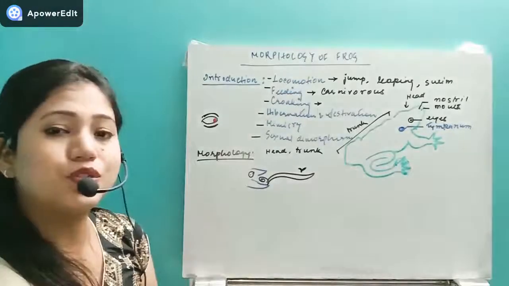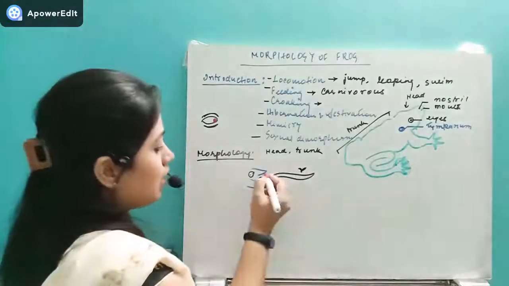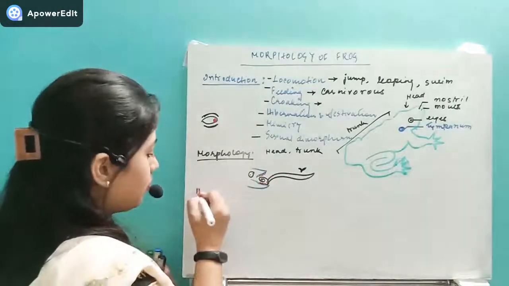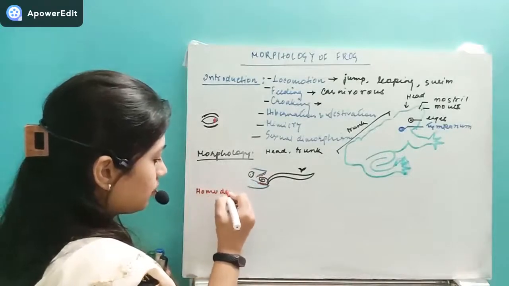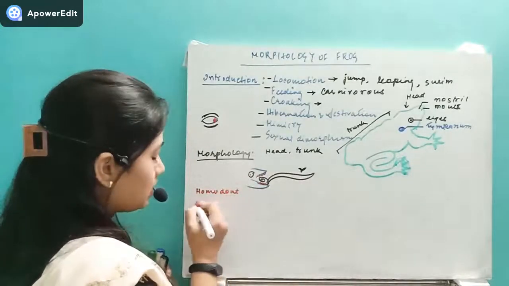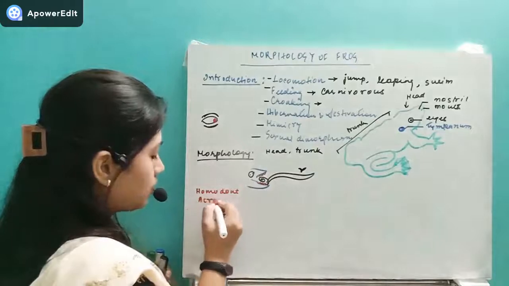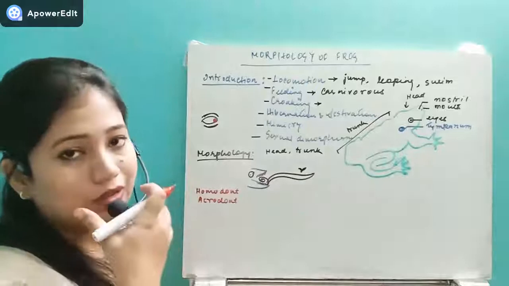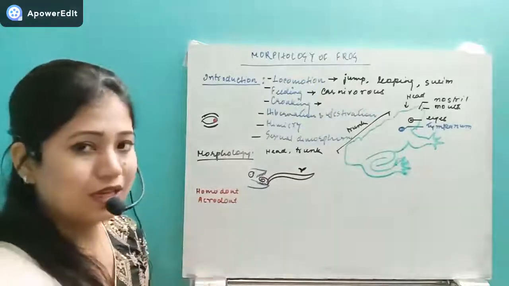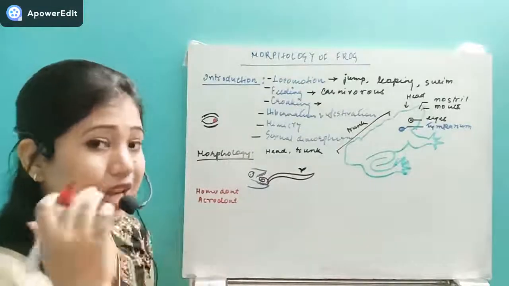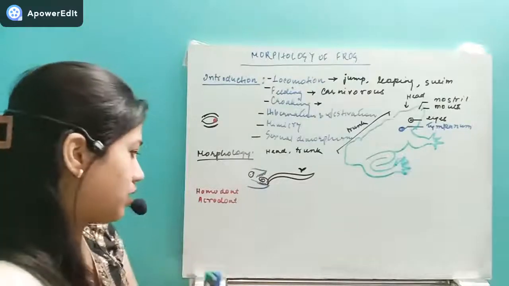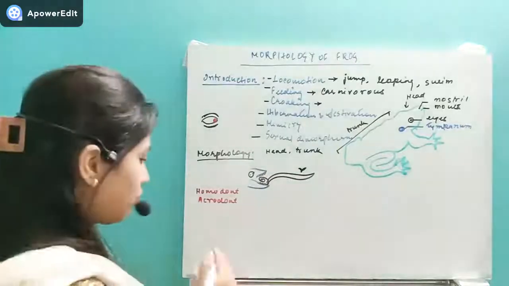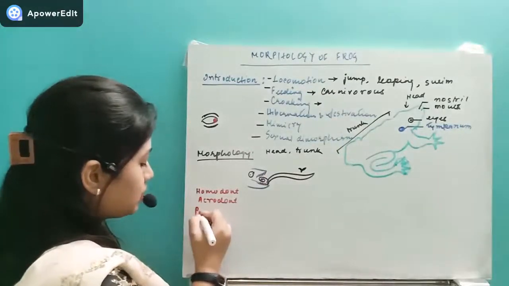Next one, if it comes to the teeth, all of the teeth are similar. Okay, so this is going to be homodont type of teeth. Second thing, these are acrodont. That means the teeth are superficially attached to the socket. They are not dipped inside the socket. They are superficially attached to the jaws, not to the socket. This is acrodont, and every time it falls, it grows also. So that's why this type of teeth is known as